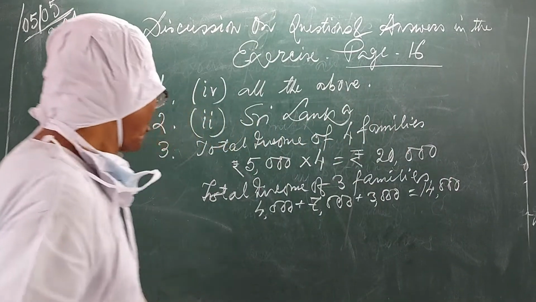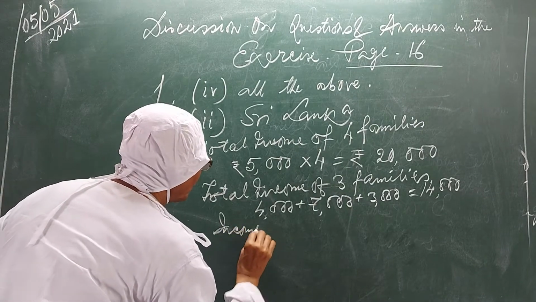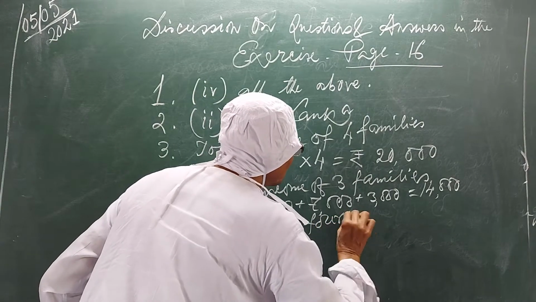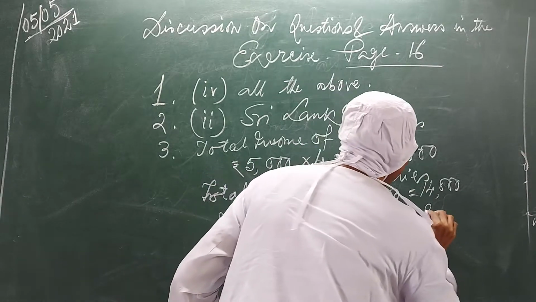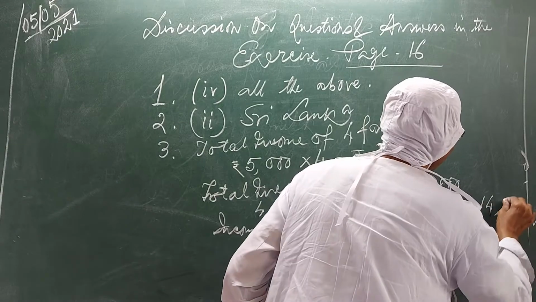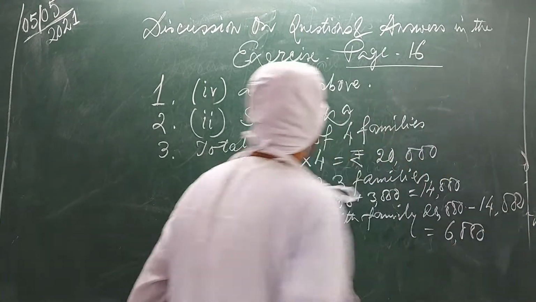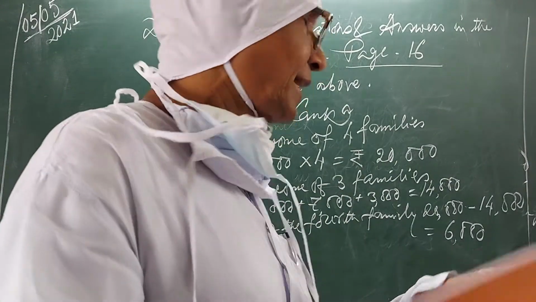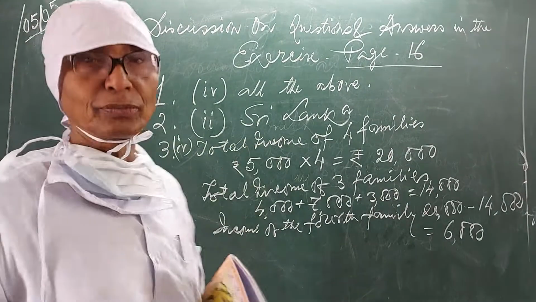So, income of the 4th family. Very easy. 20,000 minus 14,000 is equal to 6,000. So, the answer is 6,000, that is option 4. Here is the calculation.